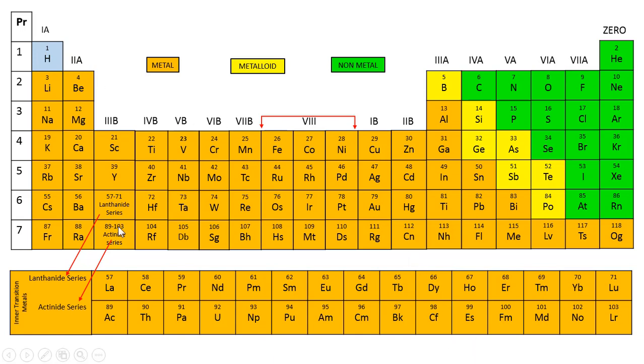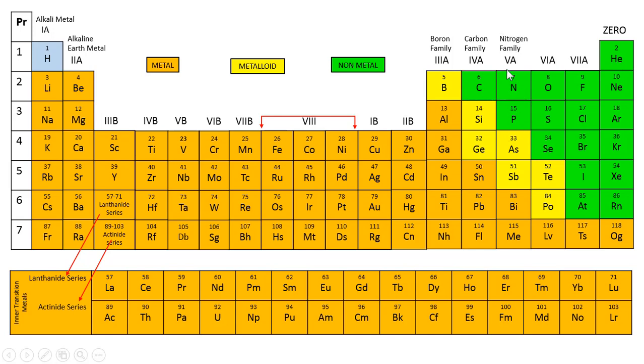Now let us categorize the metals and the non-metals by some special names. 1A is called the alkali metals, 2A the alkaline earth metals, 3A is called the boron family after the name of the first element boron, 4A is called the carbon family after the name of the first element carbon.